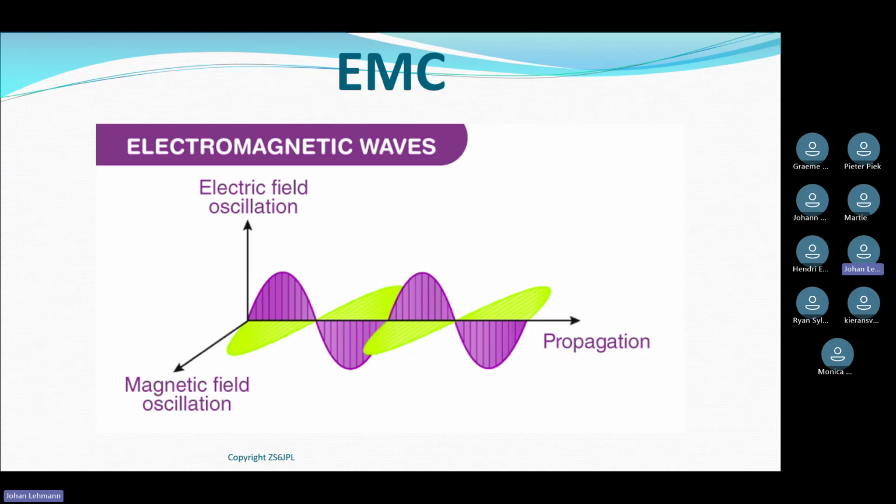This signal, or this wave that's represented on your screen, is a vertically polarized RF signal. You always look at the direction of the electric field, and that tells you the polarization of your wave. So you can remember that when you do the propagation and the antennas. I think that's coming still, Henry. Is it done already? Yeah, propagation was done last week. Okay. So you should remember it from last week.